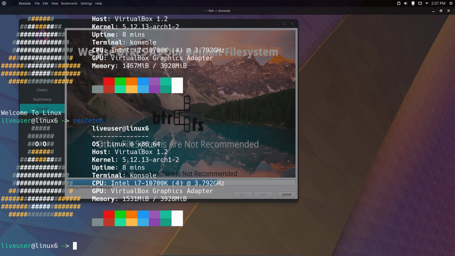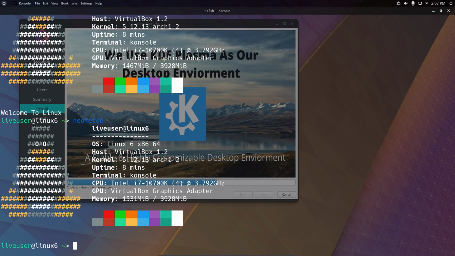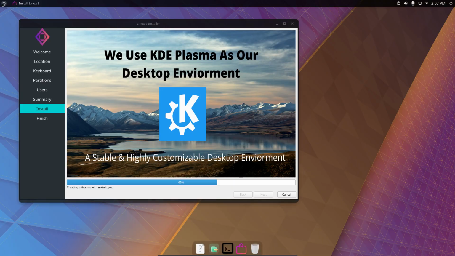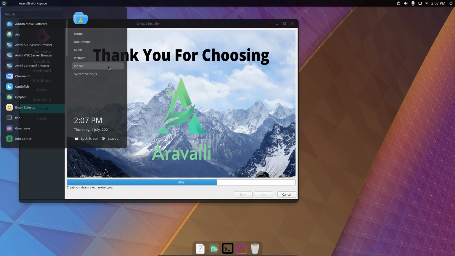Is it this one? That's NeoFetch. What was I thinking? I was interrupted by my son. What was I thinking? Don't know anymore. The icons and all that, but it's not included in here, so I need to go to System Settings and have a look.